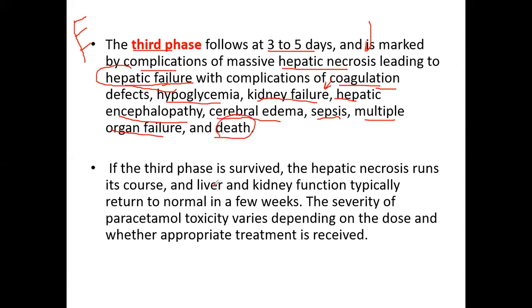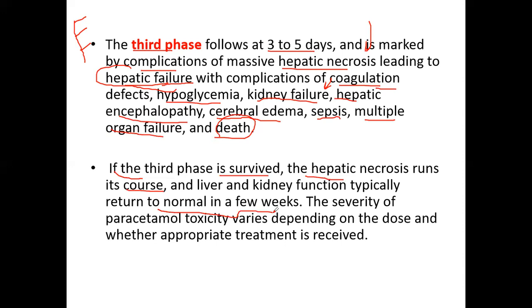individuals. So if the third phase is survived, the hepatic necrosis runs its course, and the liver and the kidney function typically return to normal in a few weeks. इसमें simple ये है कि अगर phase 1 में जिस तरह हमने discuss किया कि minor symptoms होती हैं जो GIT से related होती हैं like nausea, vomiting और sweating। फिर phase 2 में complications arise होती हैं क्योंकि वहाँ पर जो hepatocytes हैं वो damage होते हैं.